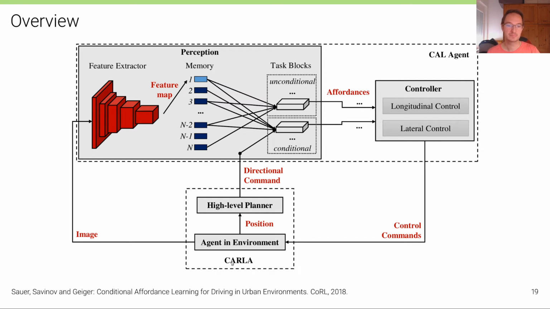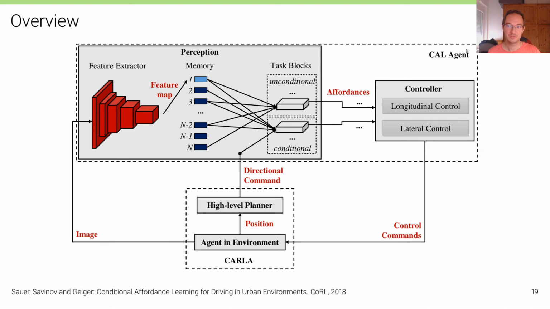In the bottom, in the dashed box, we see the CARLA Simulator, which simulates the environment with the agent and also provides the high-level navigational command that tells us at the next intersection, take a left turn, for example. And it provides also the image, which is the state or the observation that is input to the conditional affordance learning agent here on the top.